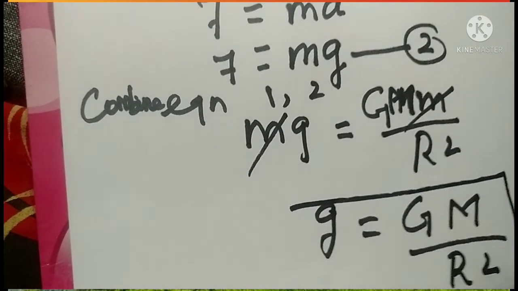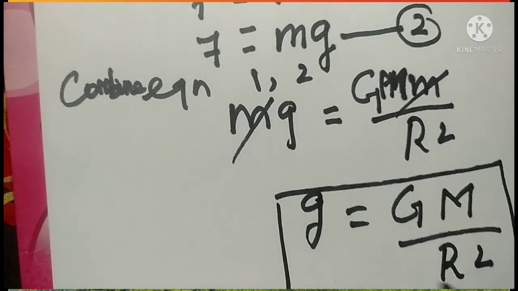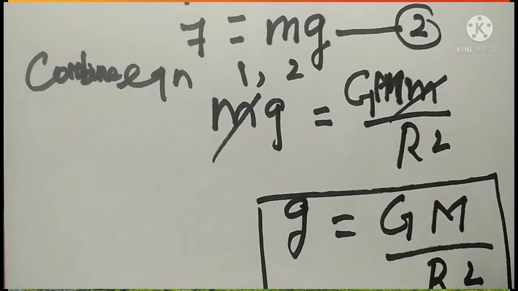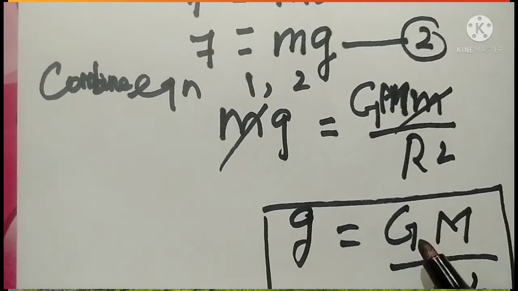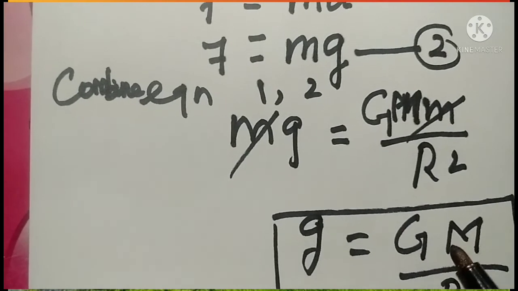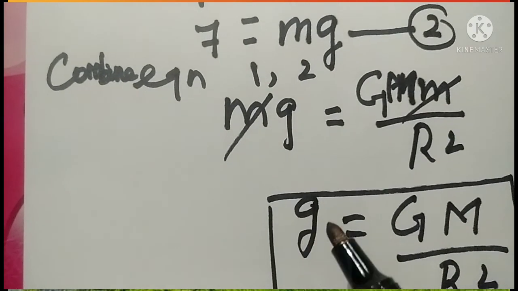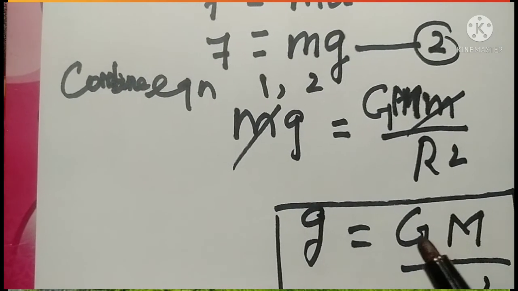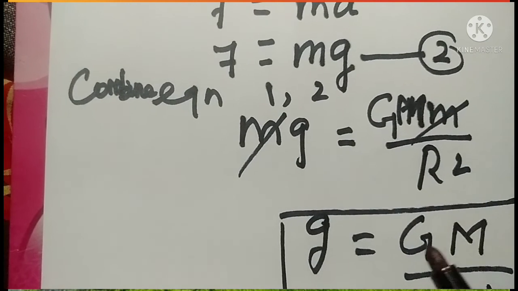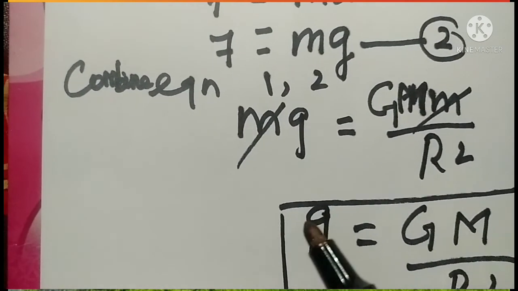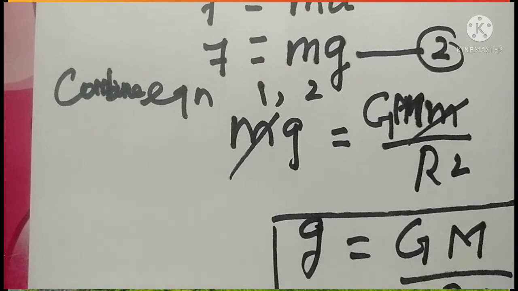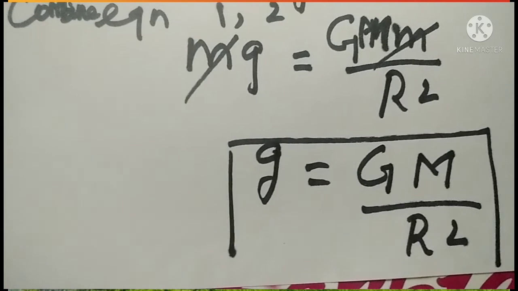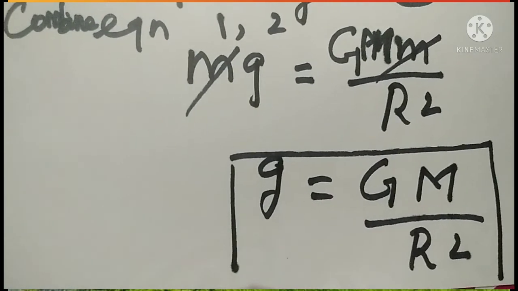So this is the relation between small g and capital G, the relation between acceleration due to gravity and the gravitational constant G. The gravitational constant G is a constant value, 6.673 into 10 to the power minus 11 Newton meter square kilogram power minus 2. And this small g has the value 9.8 meters per second square. So what is the formula for g? g equals G M by R square.